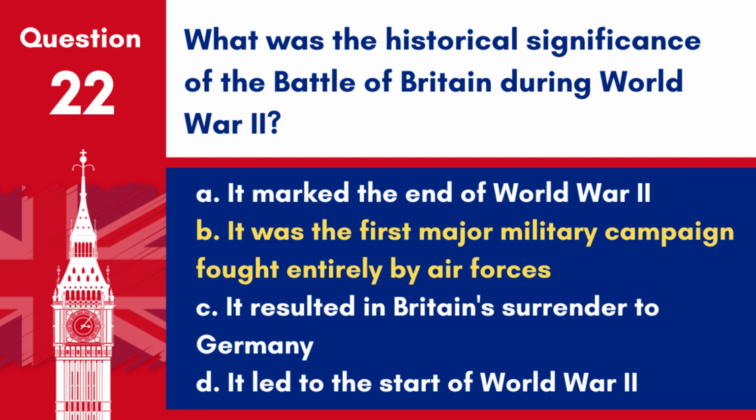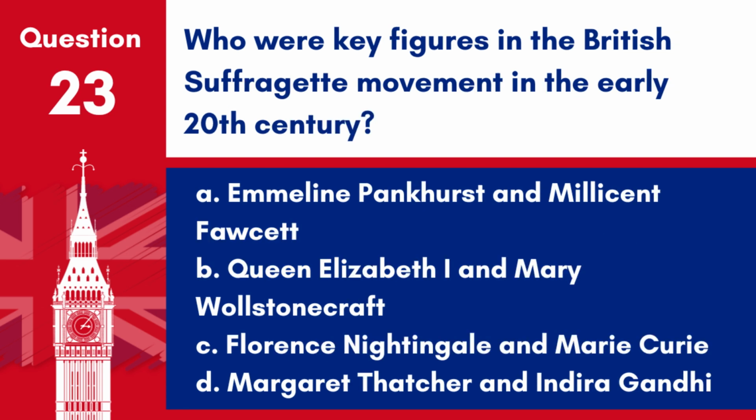Question 23. Who were key figures in the British Suffragette movement in the early 20th century? A. Emmeline Pankhurst and Millicent Fawcett. B. Queen Elizabeth I and Mary Wollstonecraft. C. Florence Nightingale and Marie Curie. D. Margaret Thatcher and Indira Gandhi.